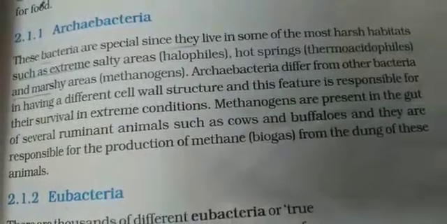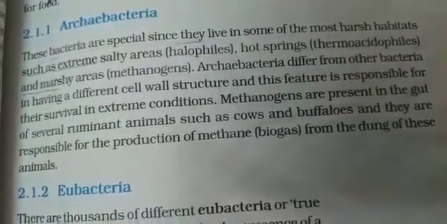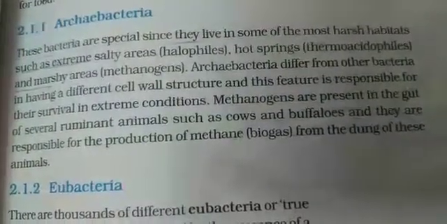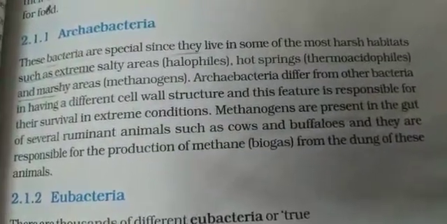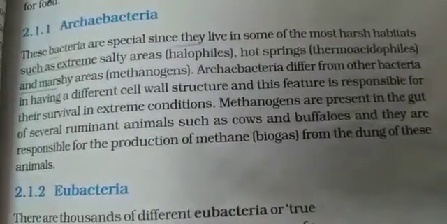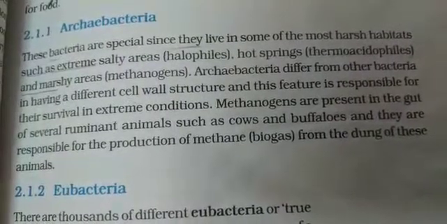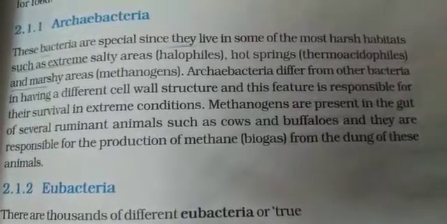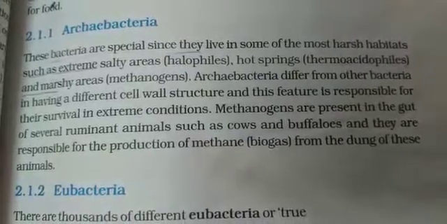In the last video, I discussed the five kingdom classification system, the first kingdom Monera, in which we kept single celled and prokaryotic organisms. Mode of nutrition, autotrophic and heterotrophic, right? So all these characters I have already discussed with you. Now, today I will discuss that Monera is divided further into four groups, right? The first subgroup of Monera is Archibacteria. Clear? These are the bacteria in this group.